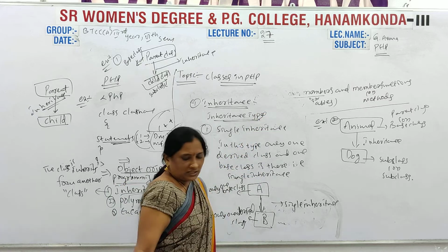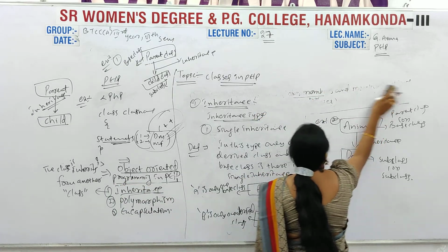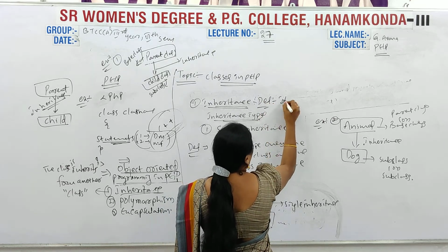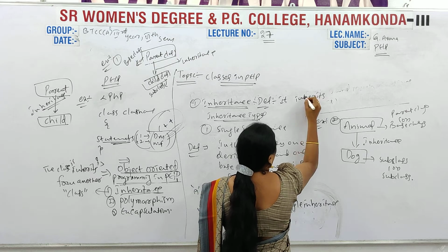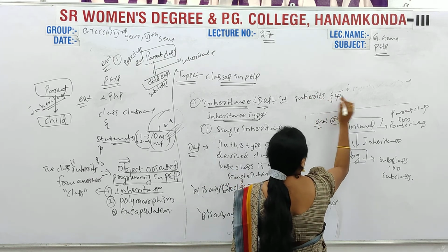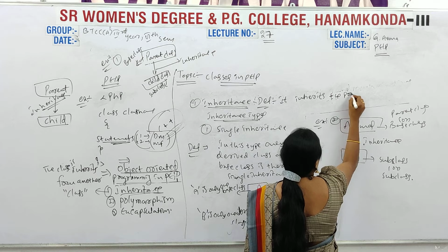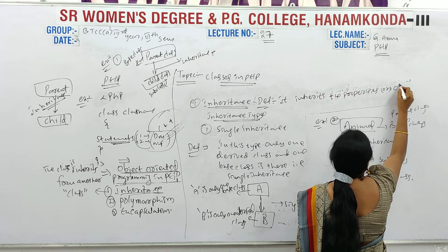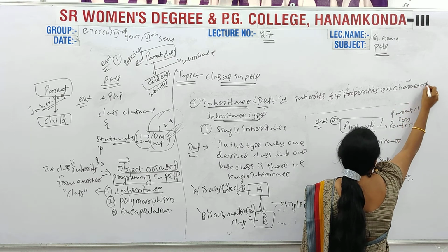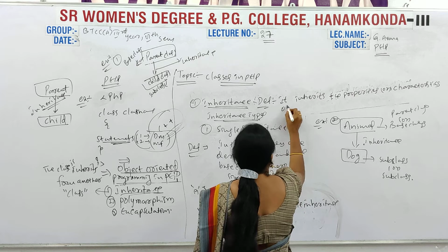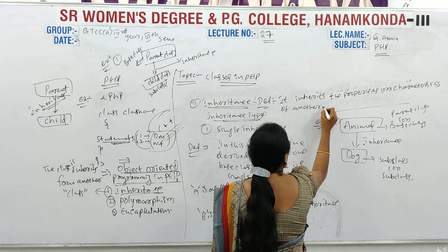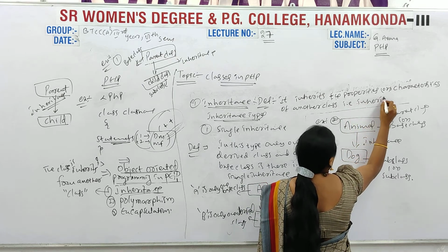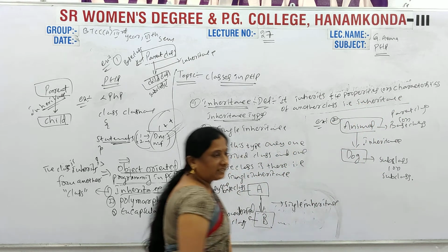The definition is: it inherits the properties or characteristics of another class. That is inheritance. So this is the inheritance definition.